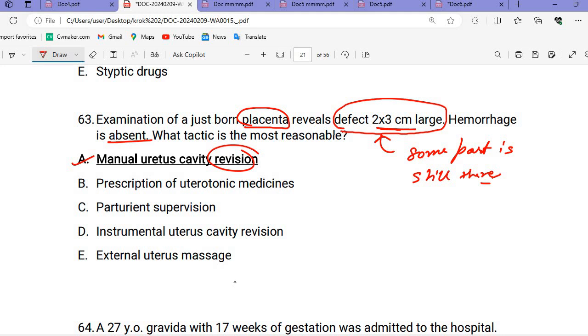Okay, revision works here also, and revision works in our studies too. Because without revision there is nothing. Without revision we can leave the defect, we can leave the placenta inside. Without revision the patient can be in danger. So without revision your study will be worthless. Okay, so keep studying.